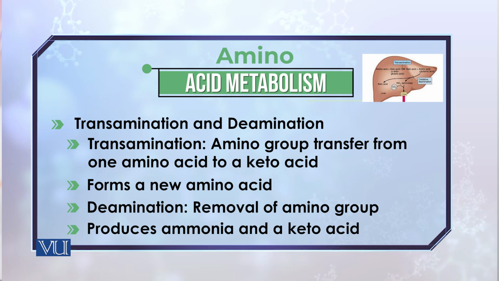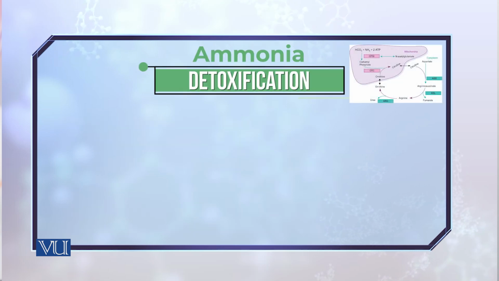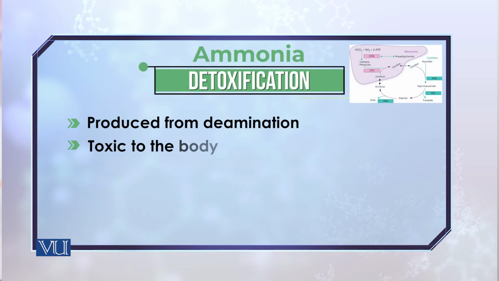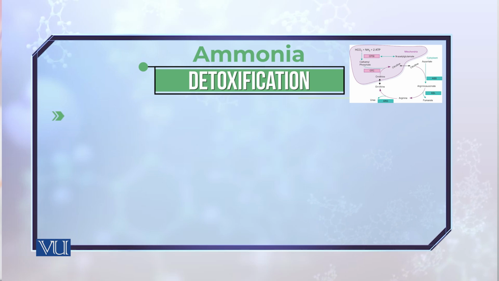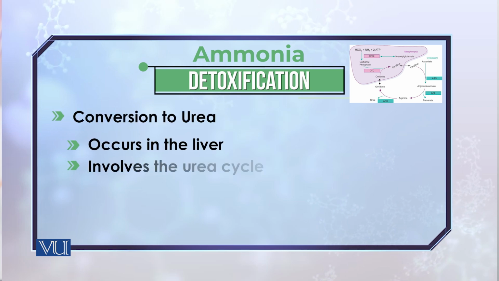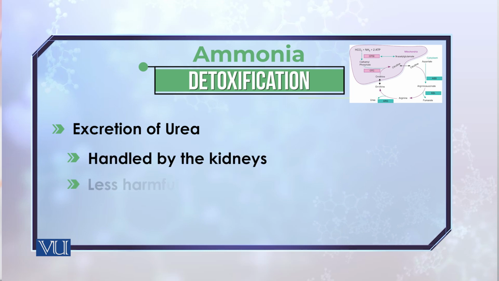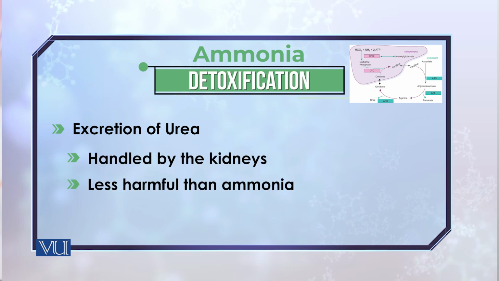Because of this deamination, the amino group is removed and you're left with the keto group. The amino group which is removed can then be excreted through a series of chemical reactions known as the urea cycle. It can be converted into urea, and that urea is eventually excreted through the kidneys. In that way, the liver plays a very important role in detoxification. Keep in mind that ammonia is a highly toxic compound.